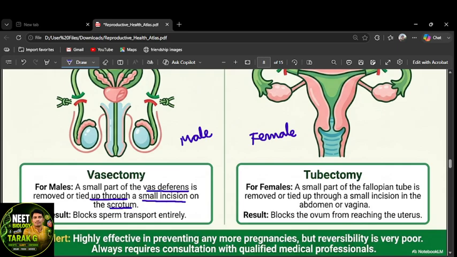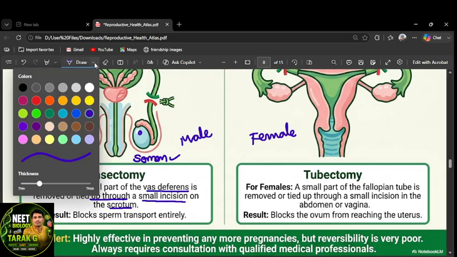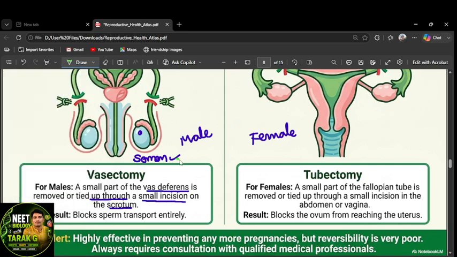Then the sperm cells won't reach the vas deferens. The semen will be ejaculated outside as usual, but the semen should not have any sperm cells. Don't think the semen won't be there. Semen will be as usual, but there are no sperm cells, right?